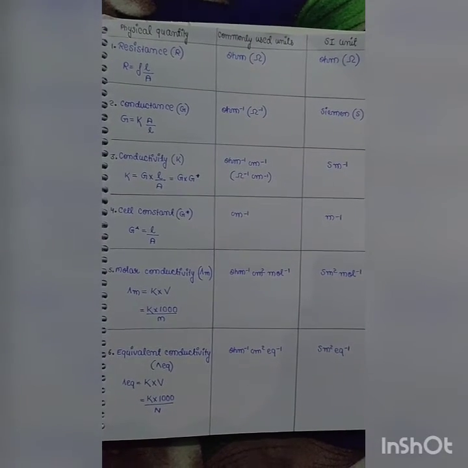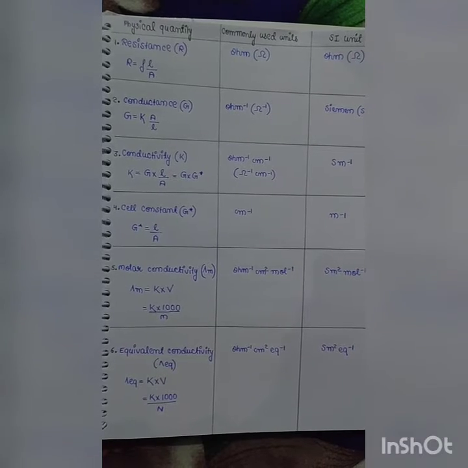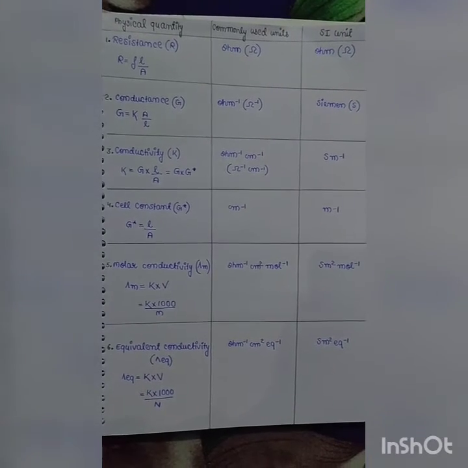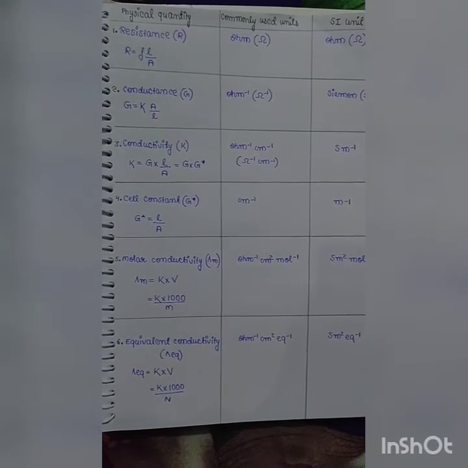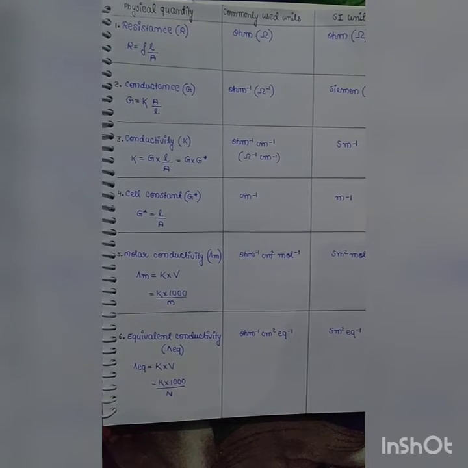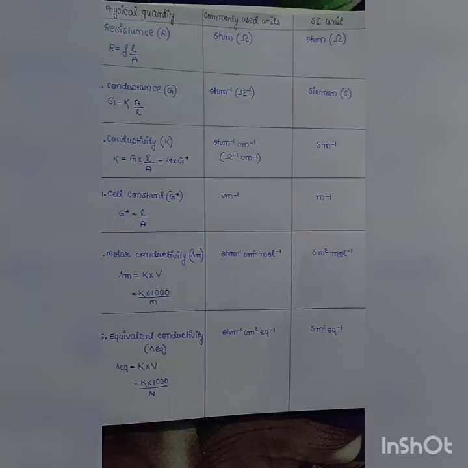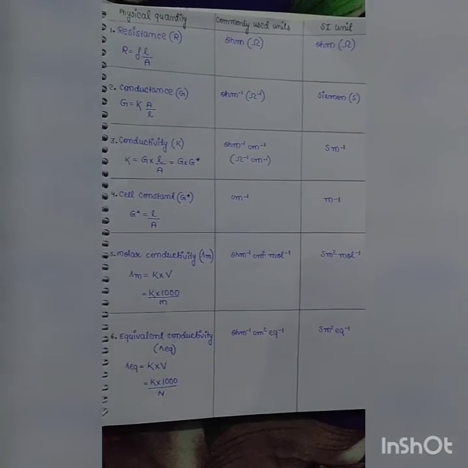First one was resistance, whose value is R is equal to rho L by A, where rho is resistivity, L is the distance between the electrodes, and A is the cross-sectional area of the electrode. Commonly used and SI unit both are ohm. And then we have conductance. Conductance is denoted by symbol G, and it is equal to kappa into A by L. Resistance is the obstruction to the flow of current, whereas conductance is the ease with which the current flows, and its unit is ohm inverse, since it is 1 by R. So this value will be ohm inverse, or its SI unit is Siemens.